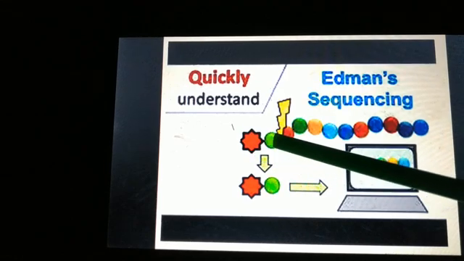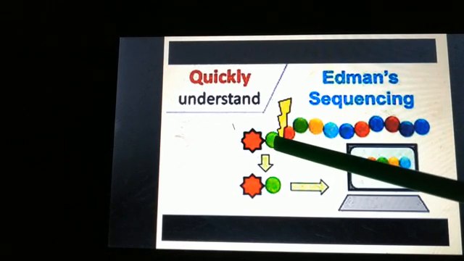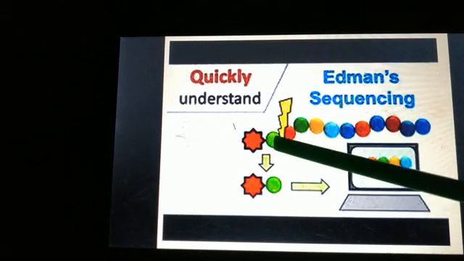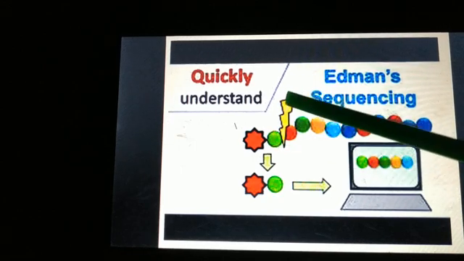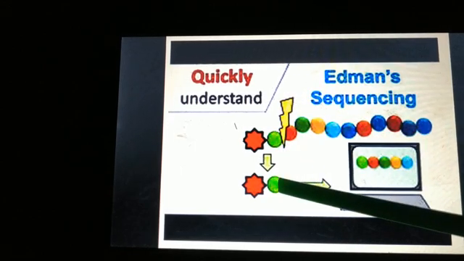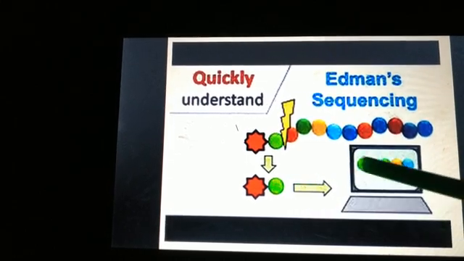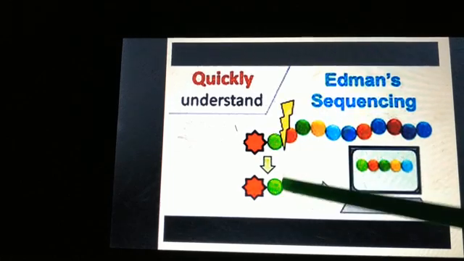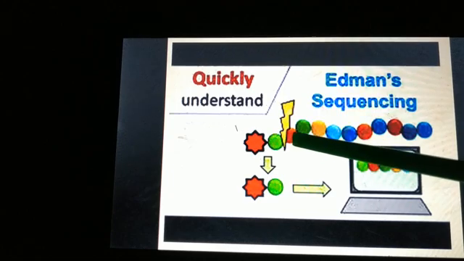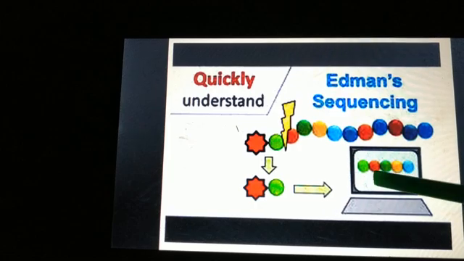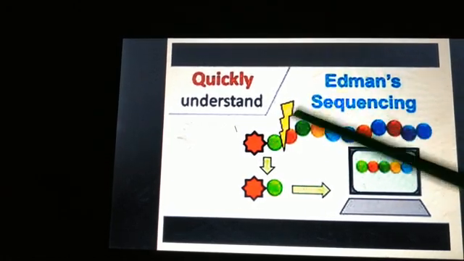After labeling, we will cleave it, break it down. So this one is separated, and we will come to know which amino acid this is. Then again we will label the next amino acid, cleave it, and so on. So this process is repeated several times.